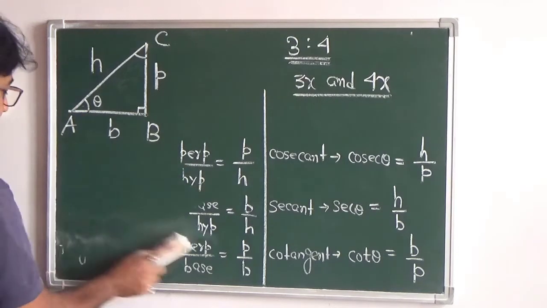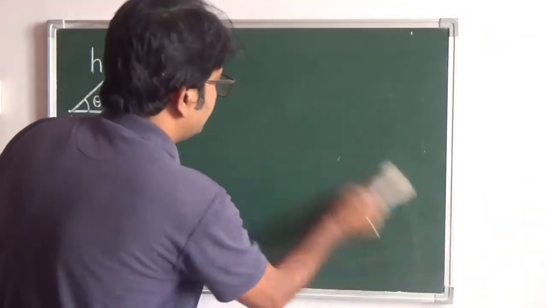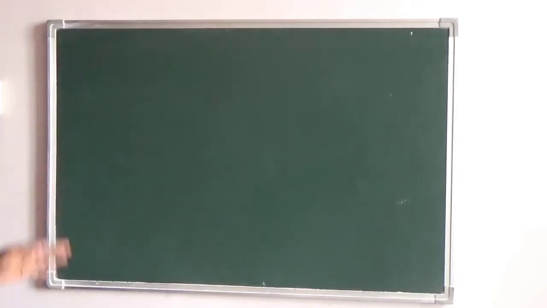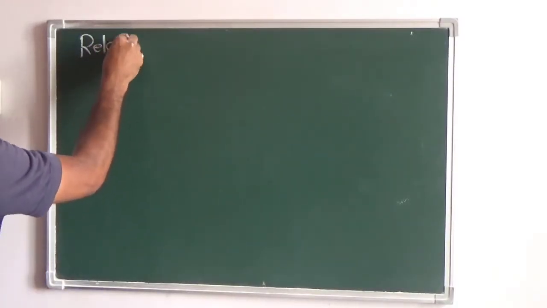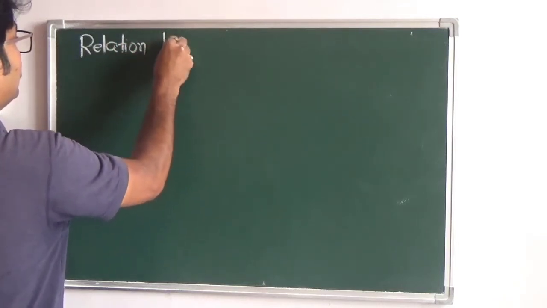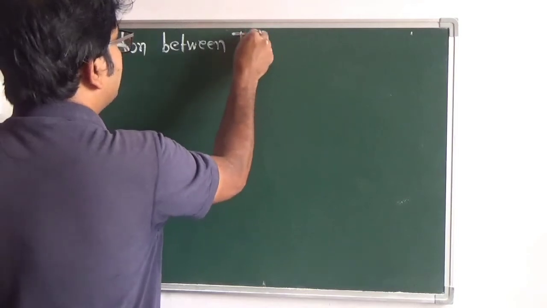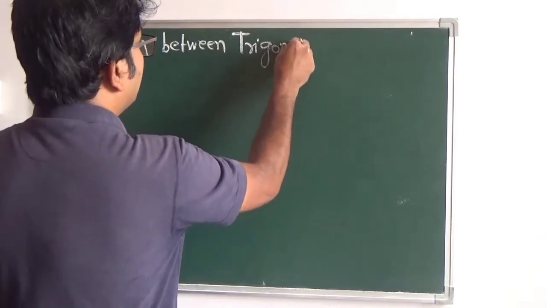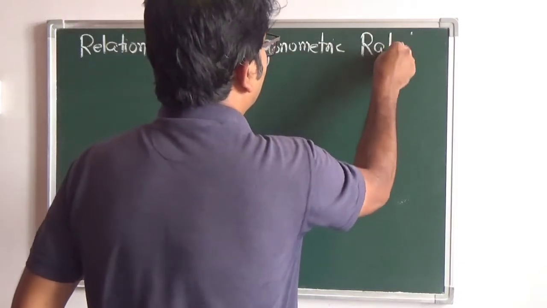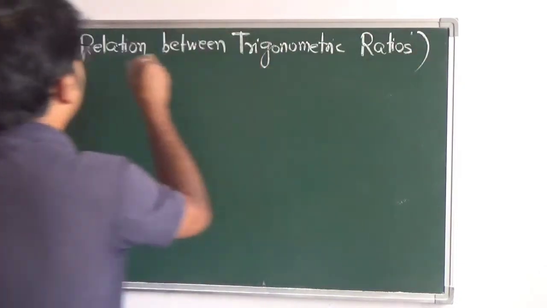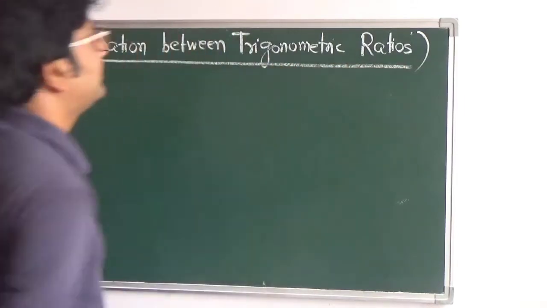Okay. Now next you write down relation between trigonometric ratios. The relation between trigonometric ratios, let us understand what are these relations.